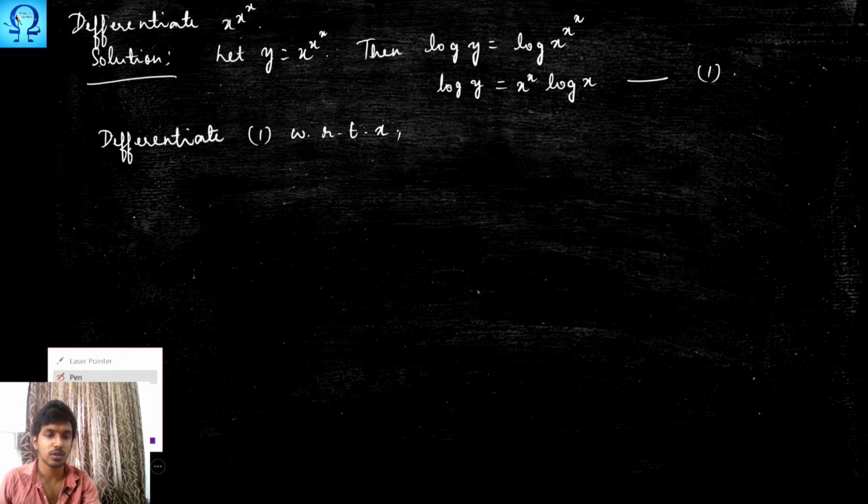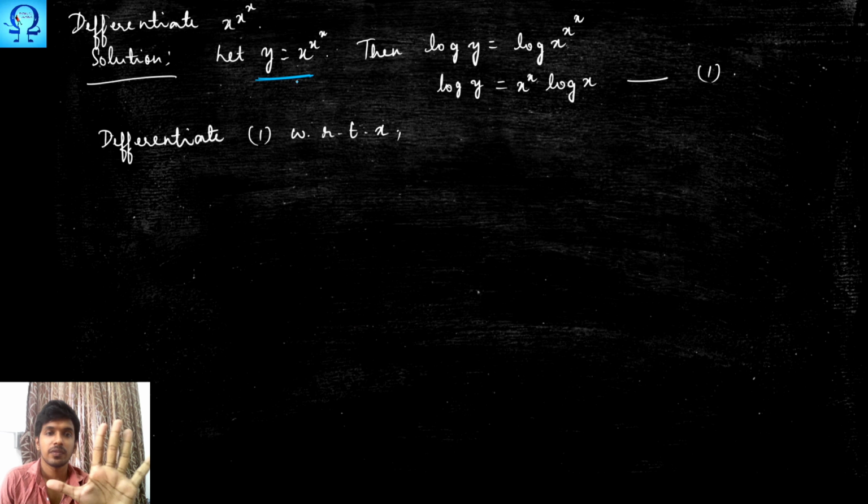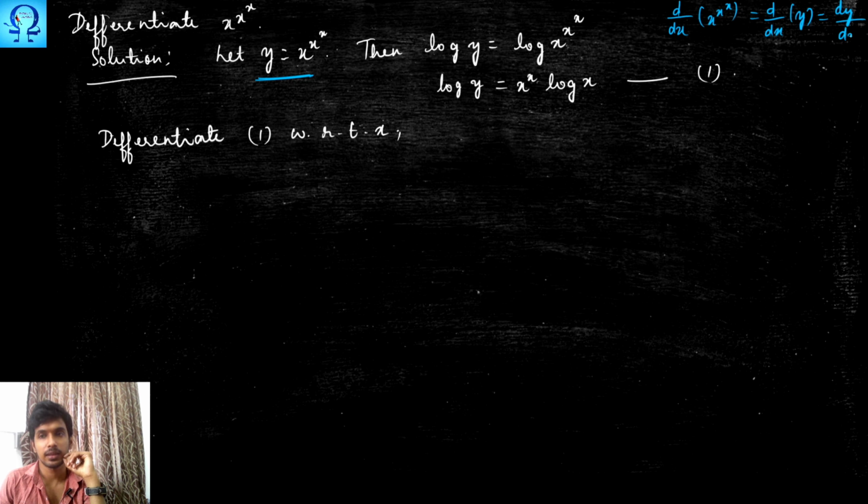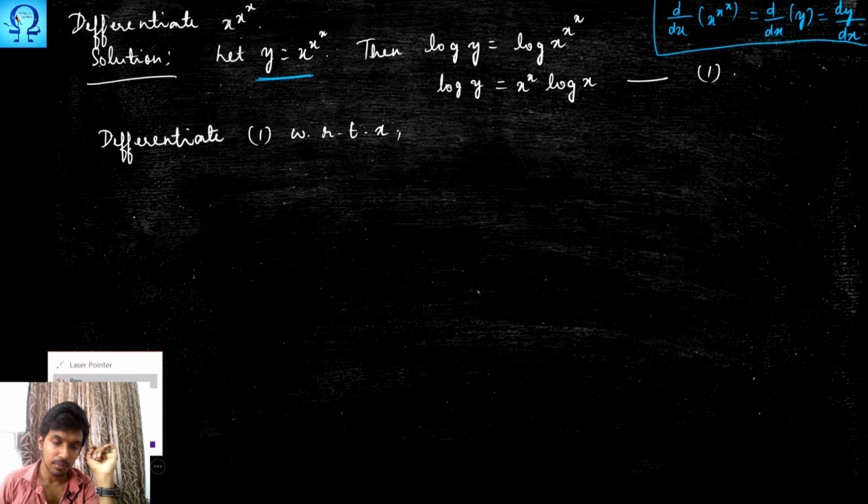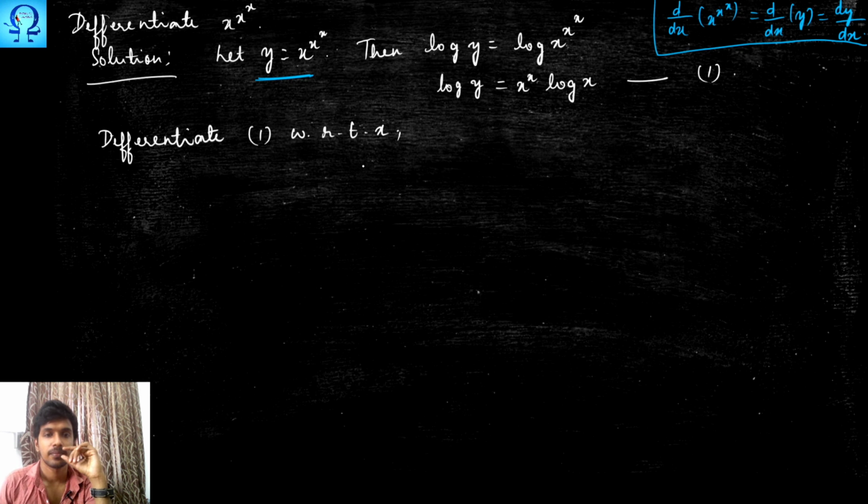As of now, just hold off these things and come here. What is the purpose of this problem? We need to find d by dx of x^x, and this is what we have taken as y. So d by dx of y, which means we need to find dy upon dx. This is the purpose of this problem. Having this in mind, proceed with this.